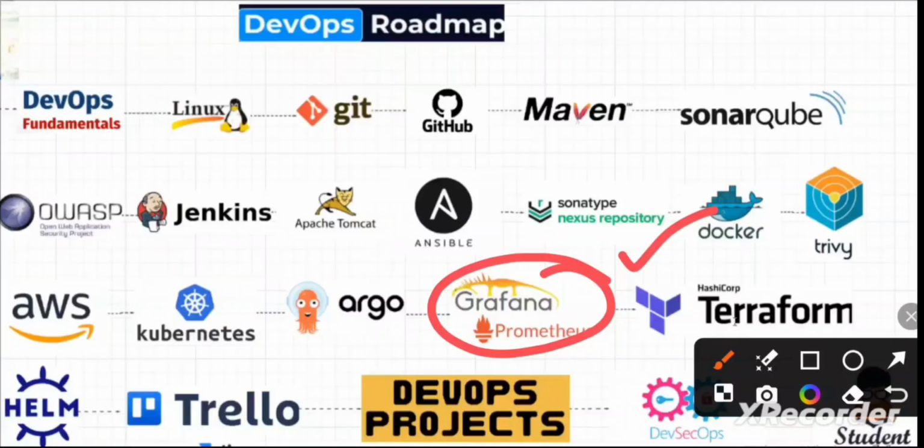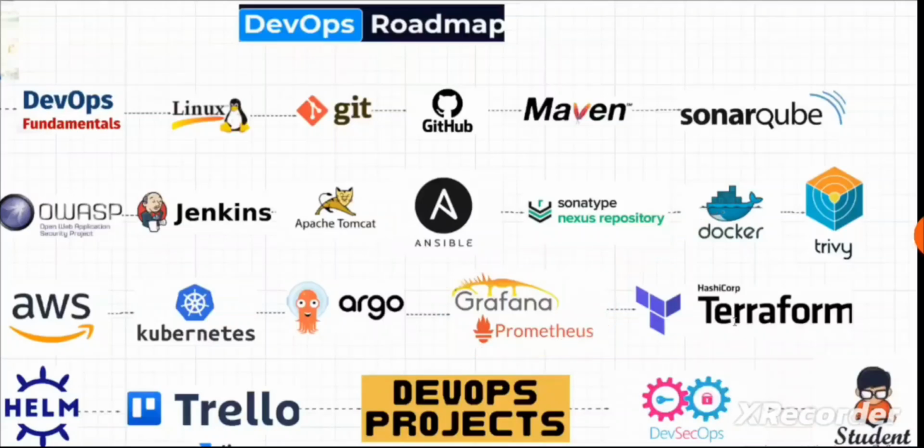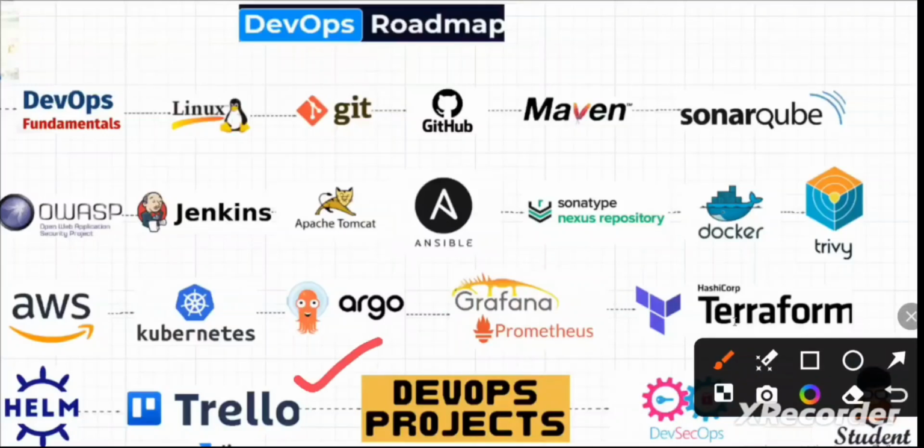Yeah, I think this is a pretty good roadmap, I can say. And Trello is a tool where the people in your team can collaborate, and you can showcase whatever work you have done, and some rewards giving, just for collaboration purposes, we can say. And Helm charts, when you are exploring Kubernetes, Helm charts will come, and you can later start with the DevOps projects, which will build your confidence to face interviews and to answer scenario based questions.